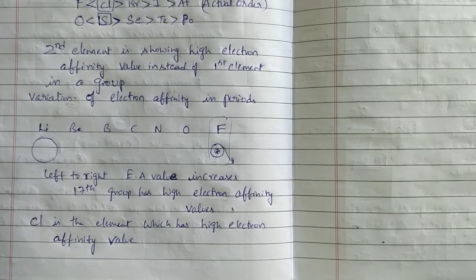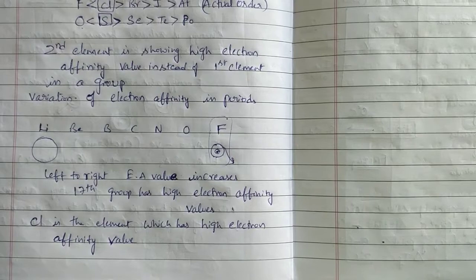Is it okay? This is the information about the variation of electron affinity in periods.